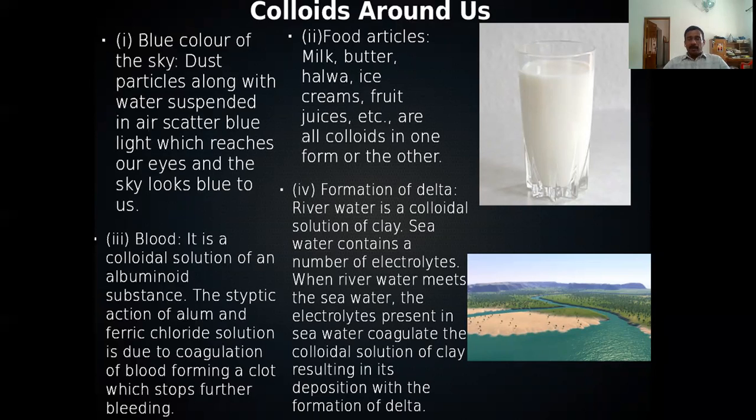We can identify a lot of food articles around us which are colloids. Example, milk, as we already mentioned, is an emulsion. Butter, halwa, ice creams, all these are examples of colloids, not emulsions. For emulsion, the example is milk.